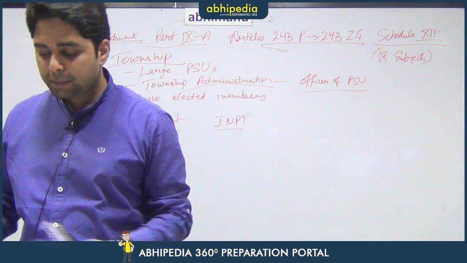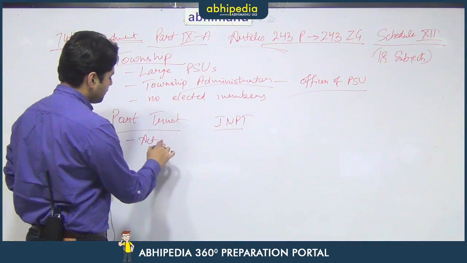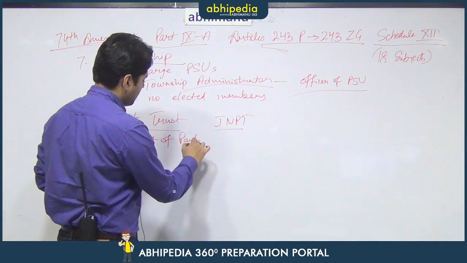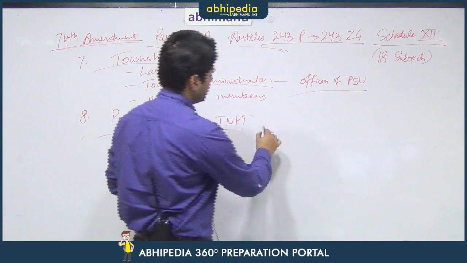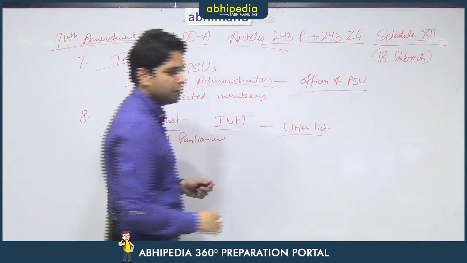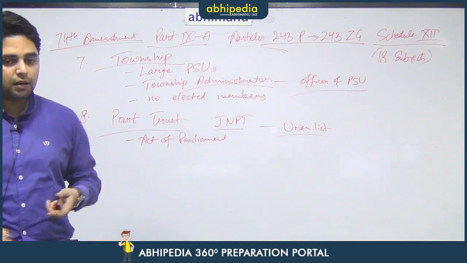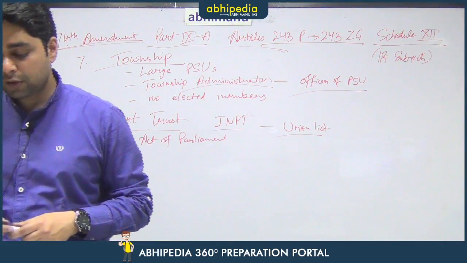So, for that particular purpose, the port trusts are created by an Act of Parliament. This again is done because major ports come under the union list. So, just like the cantonment boards, the port trusts are also under the jurisdiction of the union government. Therefore, an Act of Parliament